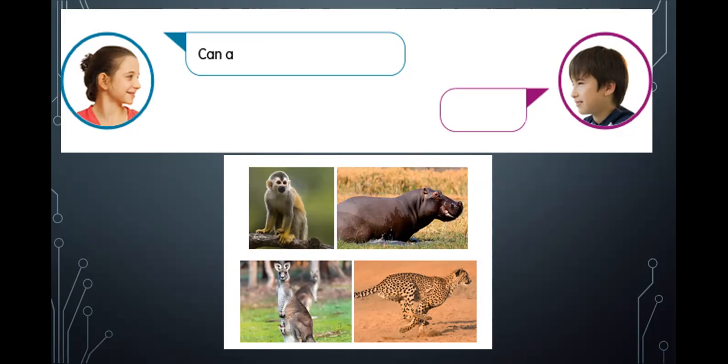So yes, it can. Next question. Can a cheetah roar? Okay, remember roar like the song, roar, right? Like a lion. Can a cheetah roar? Well, where's the cheetah? It's right there. Is that possible or is that impossible? Well, if you watch a lot of Animal Planet, you will know that it is impossible. Cheetahs don't do that. They can't. They don't have the ability. So can a cheetah roar? No, it cannot. No, it can't.